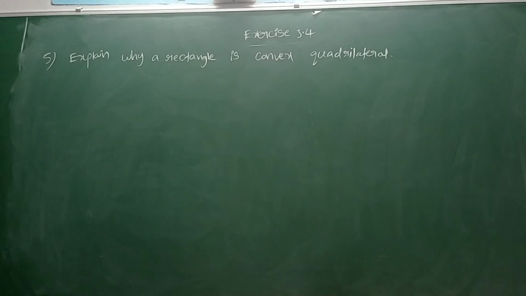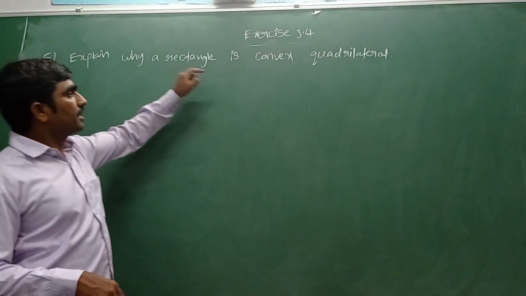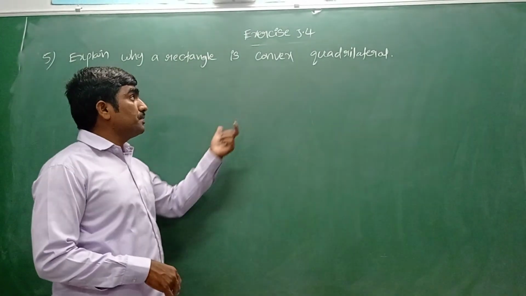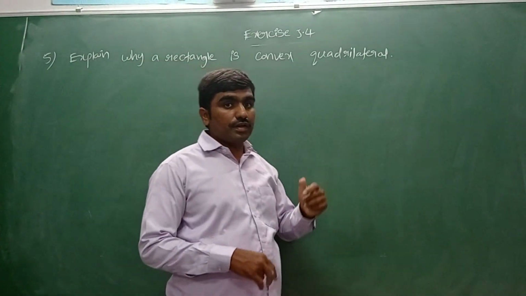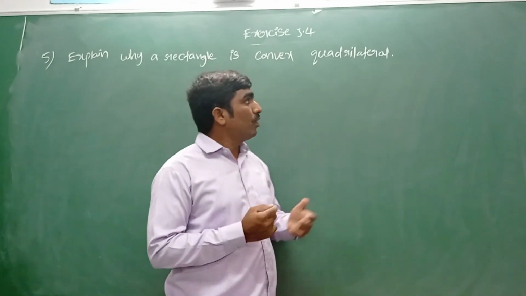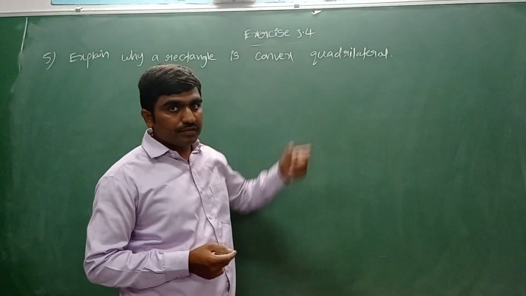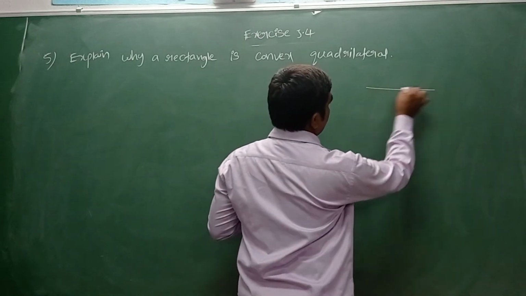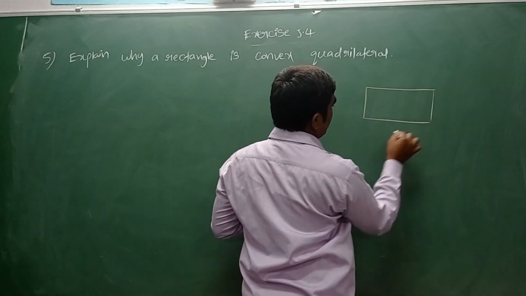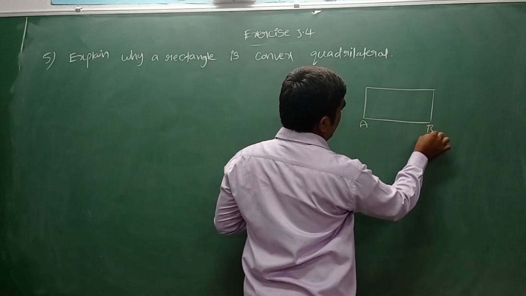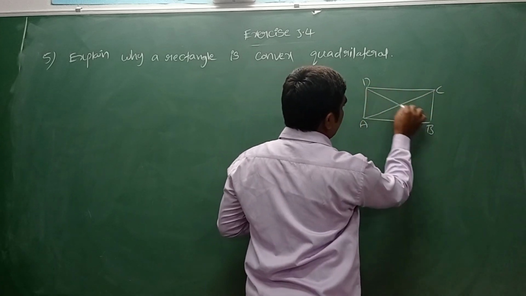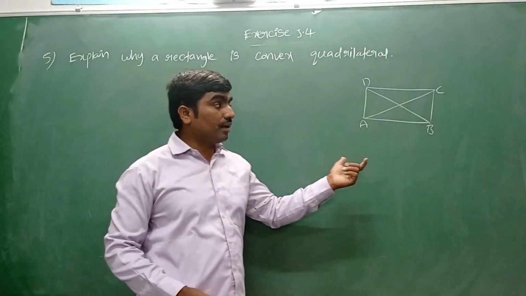Now they are asking, explain why a rectangle is a convex quadrilateral. Already we learned what is meant by convex quadrilateral and concave quadrilateral. Here the given figure is a rectangle. Let us name it ABCD and draw diagonals AC and DB.